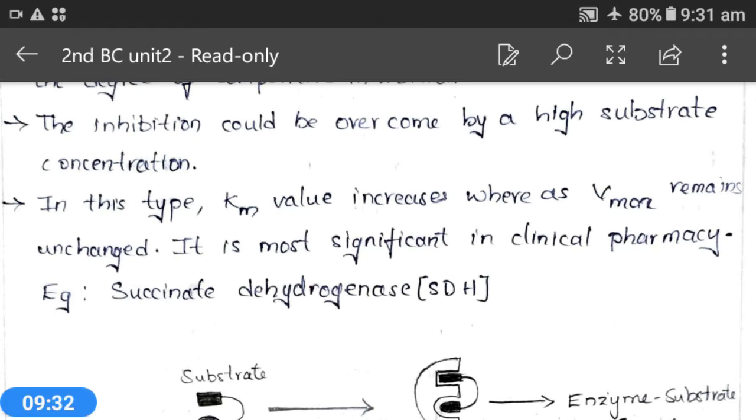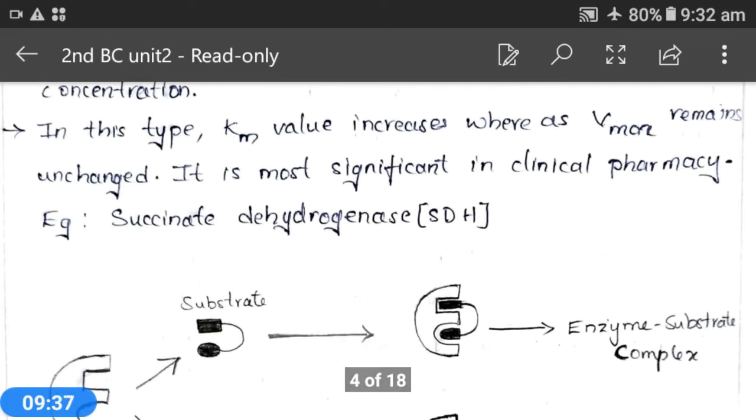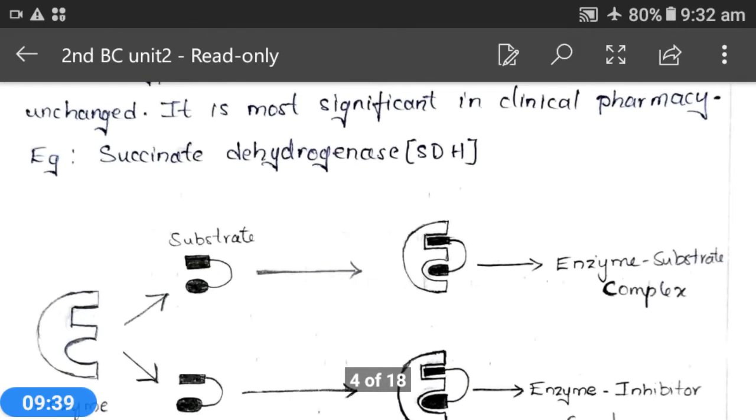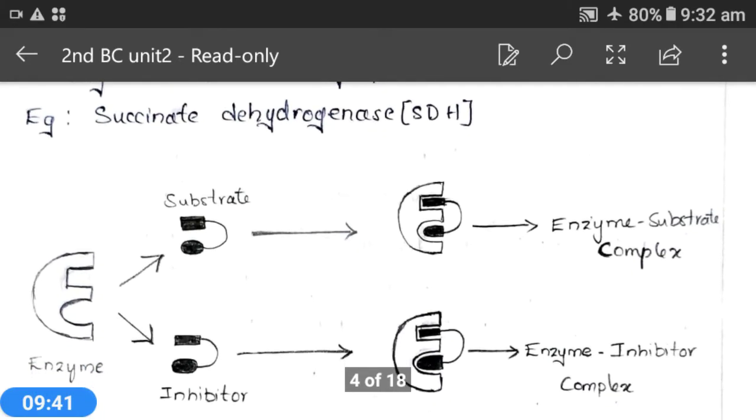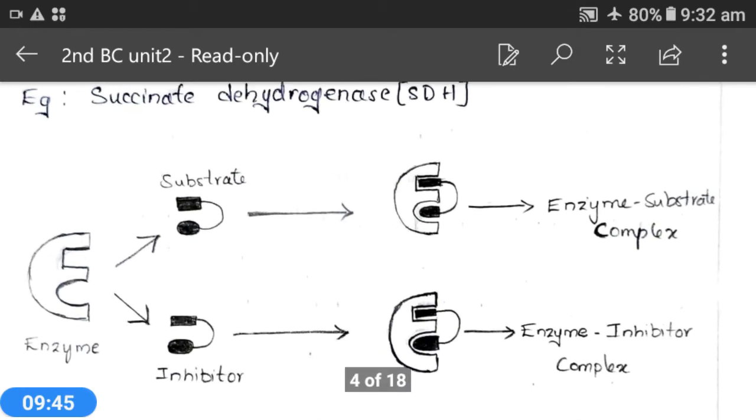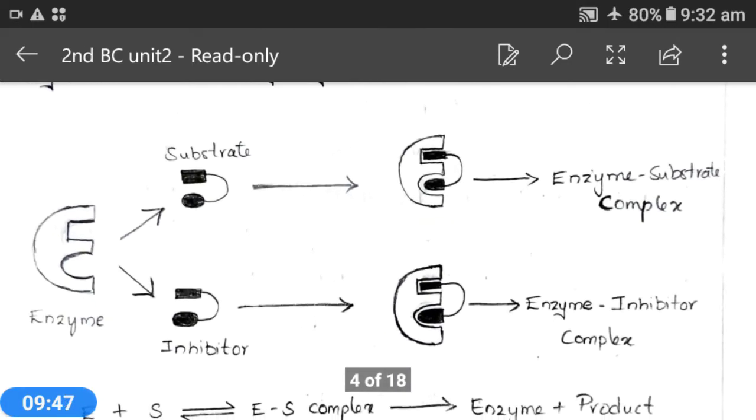But what will happen here? Enzyme will be bound with the inhibitor, forming an enzyme inhibitor complex, and it will be inhibiting the enzyme activity.